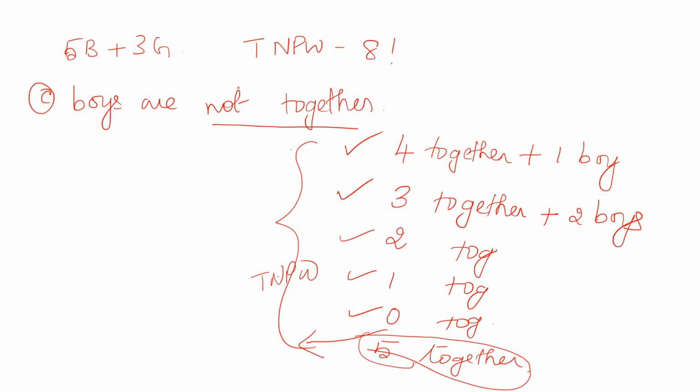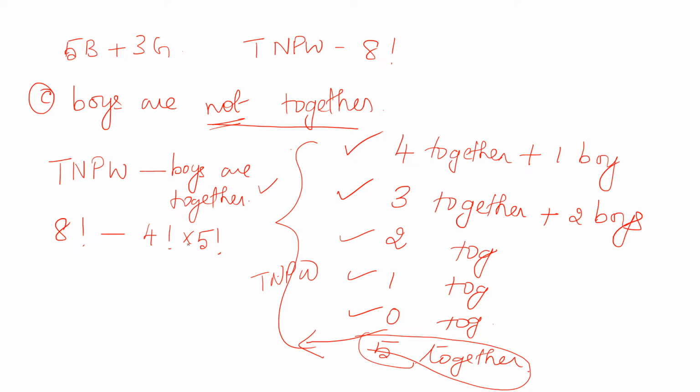Whenever you see the word not, you write total number of possible ways minus, remove the word not, that is, boys are together. What is the total number of possible ways? We have already found out 8 factorial, minus boys are together, which we found in the first part. Boys are together means 4 factorial into 5 factorial. So this is the required answer.